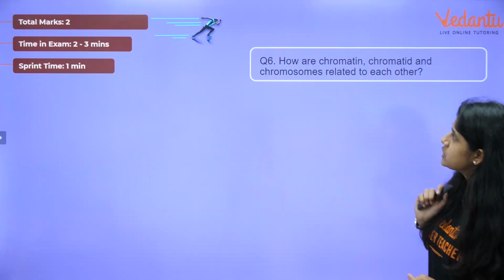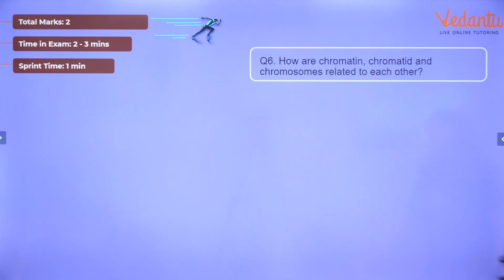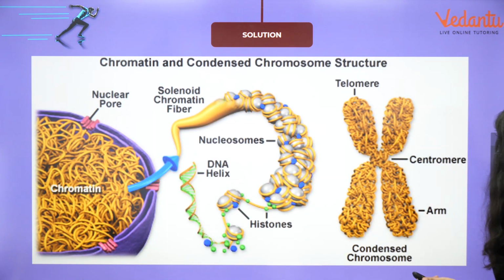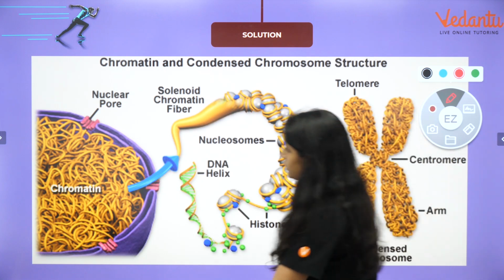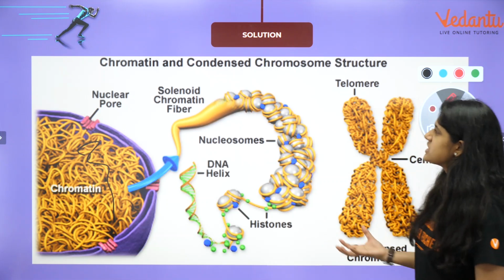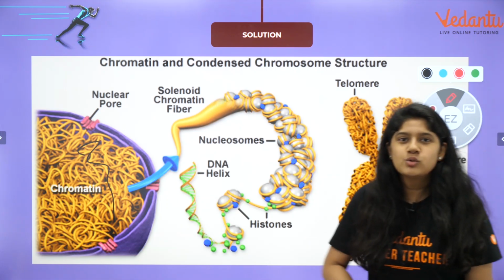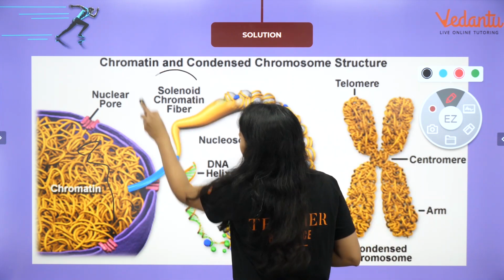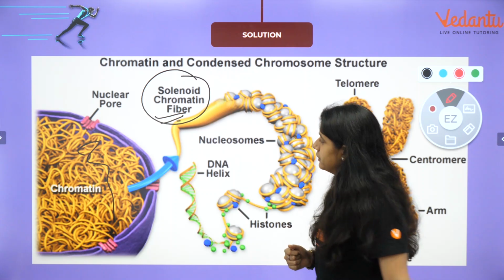Okay? Next question. How are the chromatin, chromatids and chromosome related to each other? It's a 2 marks question. You have to write over here, everyone, and I'm just explaining to you. You can put it in your own words and write. We know this: chromatin is nothing but noodles suspended throughout the nucleus. And we have the chromatin fibers over here.